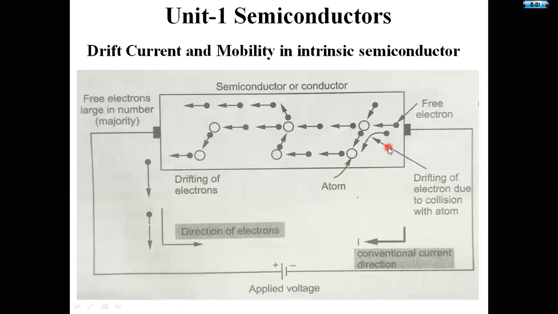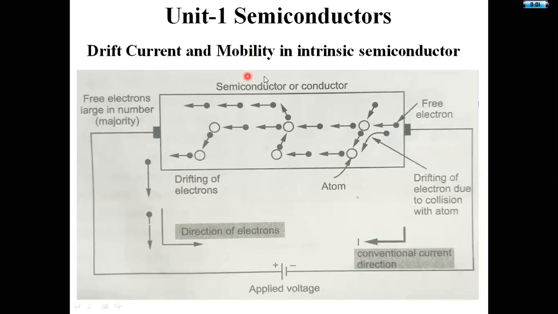If those electrons collide with these atoms, there is a shift in the direction of the electrons. We can treat that shift in direction as drift here. Due to the drift, I get some flow of current. That current is drift current.